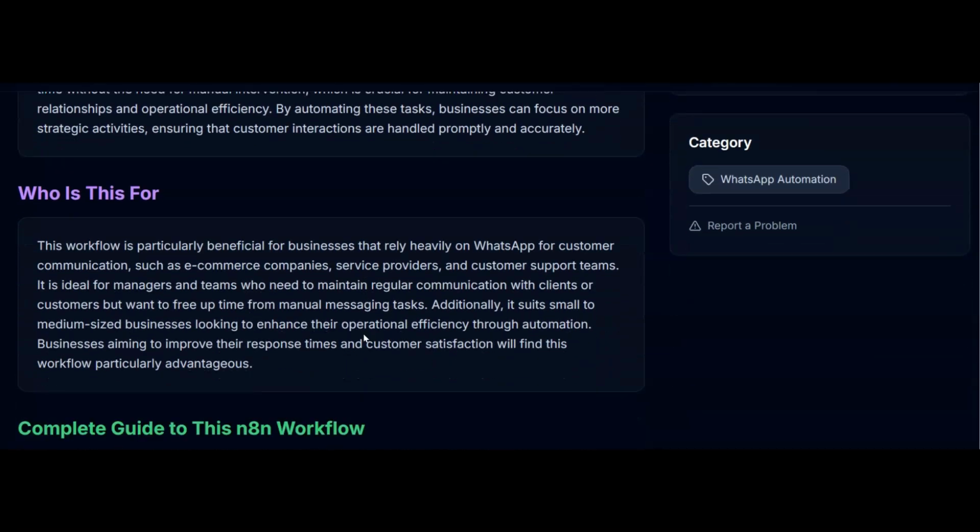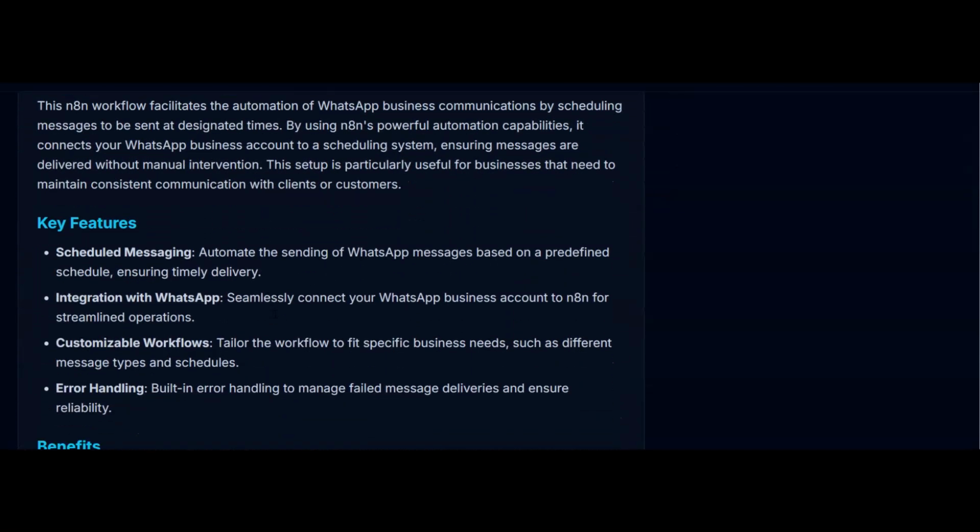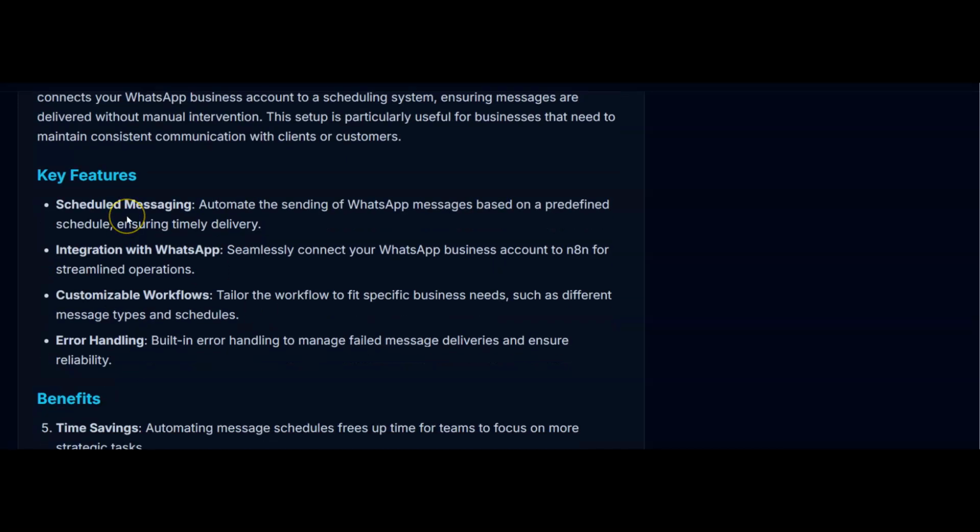So this is beneficial for any business that relies on WhatsApp or should be relying on WhatsApp. And that could be any local business, but it can also be companies that have a customer support team. So larger businesses that do a lot of their customer support through text message. And what this n8n workflow is going to do, and by the way, you're getting the template. You don't have to build this from scratch. I'll show you where you can get the template in a bit.